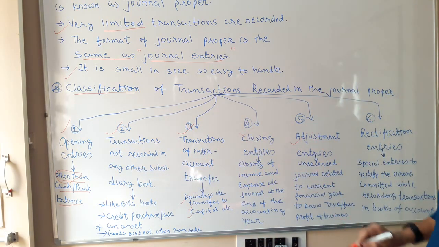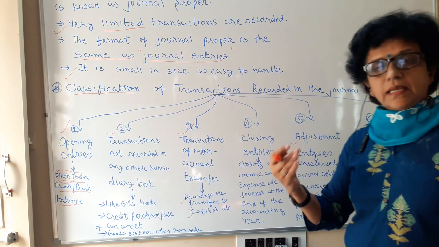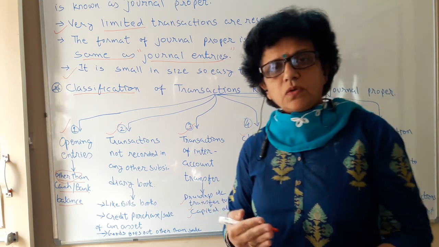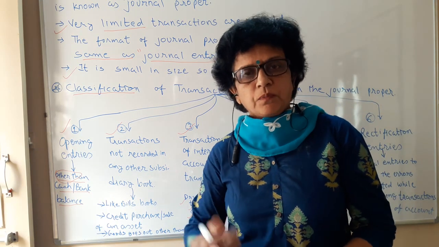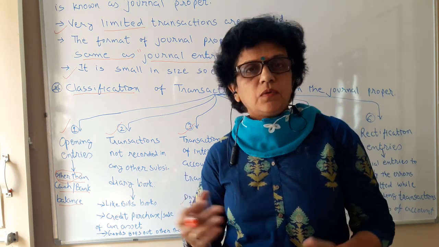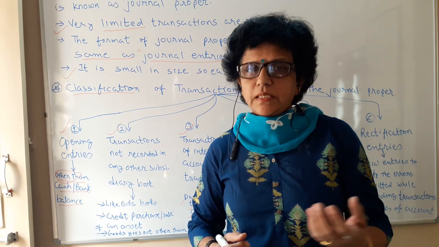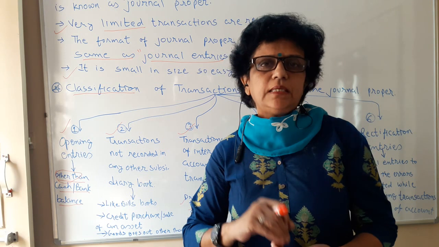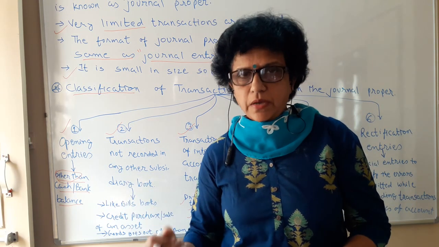Next is adjustment entries. What does adjustment mean? At the end of the accounting year, when you close your books of account and are preparing the final accounts, you come to know that various expenses and various incomes related to the financial year have not been entered until now.